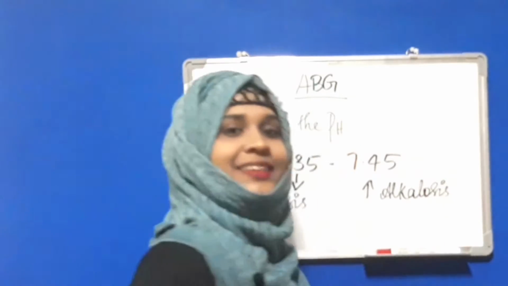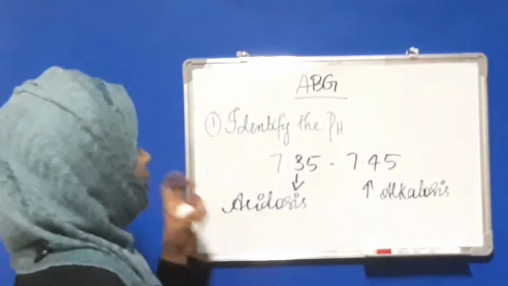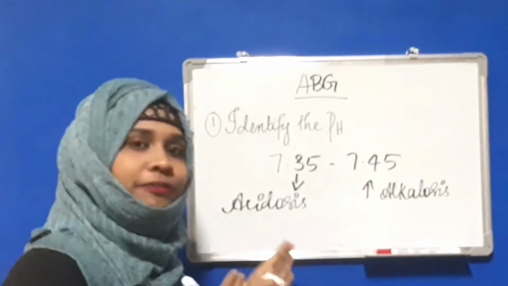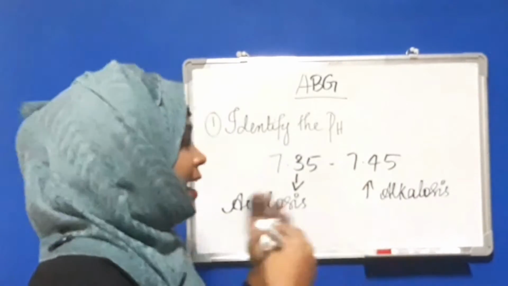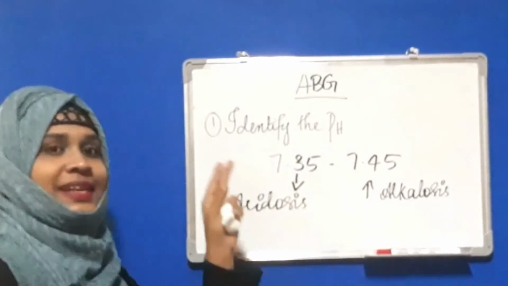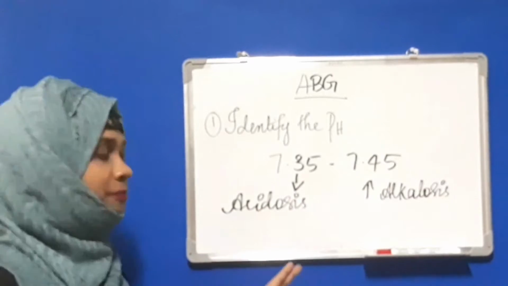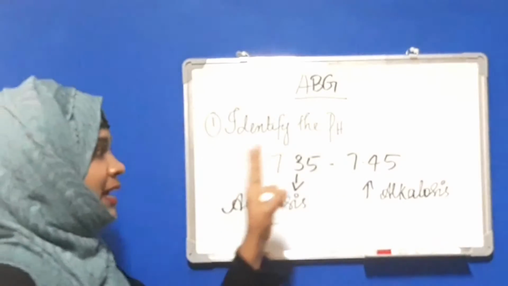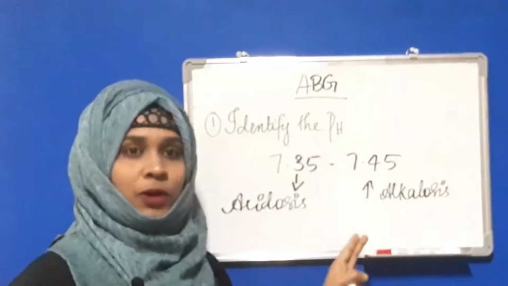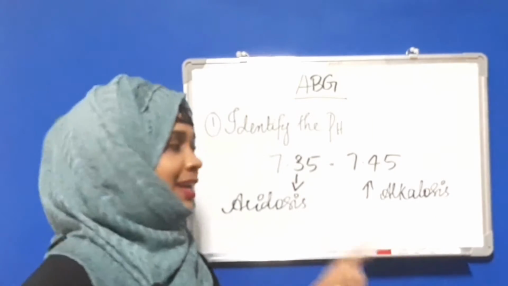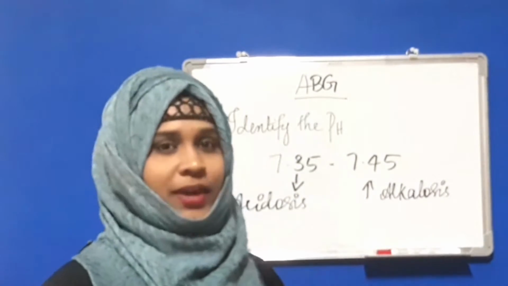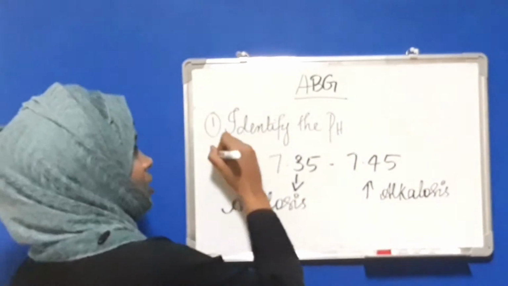Very easy, right? So if the normal pH is 7.35 to 7.45 and the pH value is less than 7.35, this is acidosis, and if the pH value is more than 7.45, it is alkalosis. Okay, so the first step we have already finished.